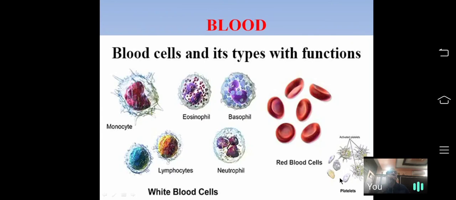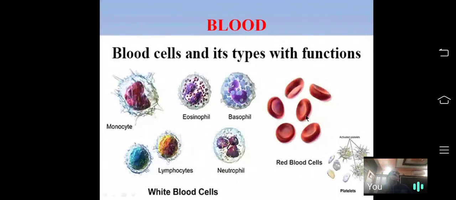These platelets play an important role in the clotting of blood. If any injury happens, it suddenly leads to bleeding. Within 4 to 5 minutes, at that part, the bleeding will stop by the formation of a thrombus or a clot. So that clotting is due to the presence of platelets.